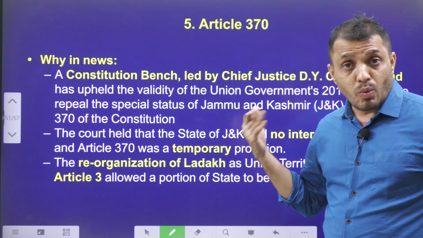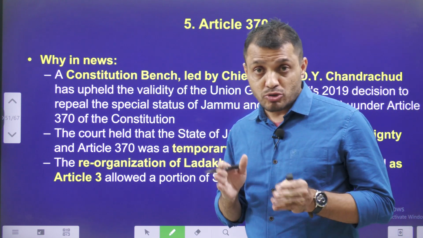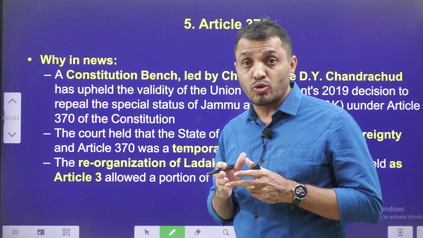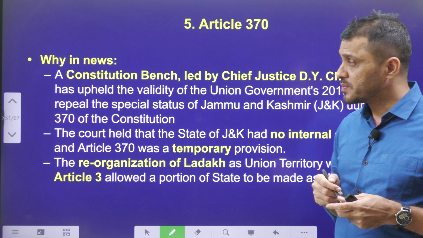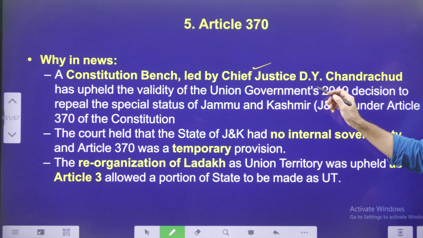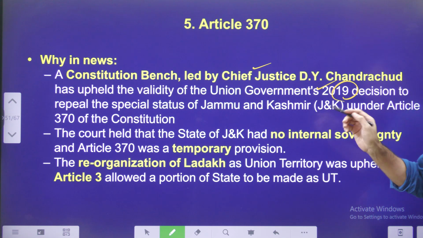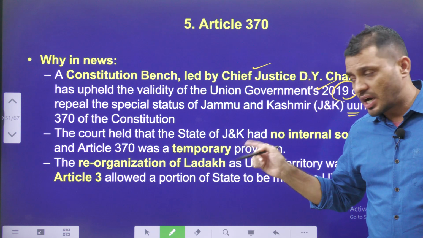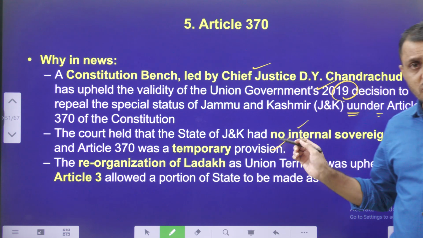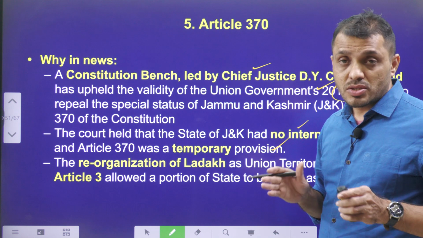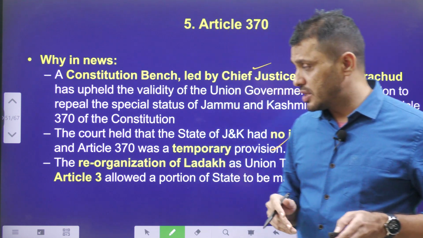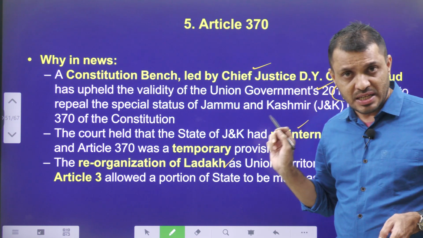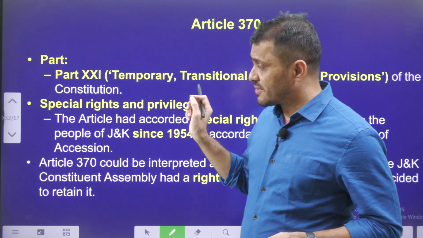We will discuss what Article 370 is adding to Jammu Kashmir, what kind of provisions it is adding, and what this Article 35A in the Jammu Kashmir Constitution is. We will try to understand. Okay. The Supreme Court Constitutional Bench upheld the validity of the government order regarding the cancellation of Article 370. The court held that Article 370 is a temporary provision. It is not part of the sovereignty of India. The reorganization of Ladakh as well as Jammu Kashmir is also valid under Article 3. So these are the observations of the Supreme Court.